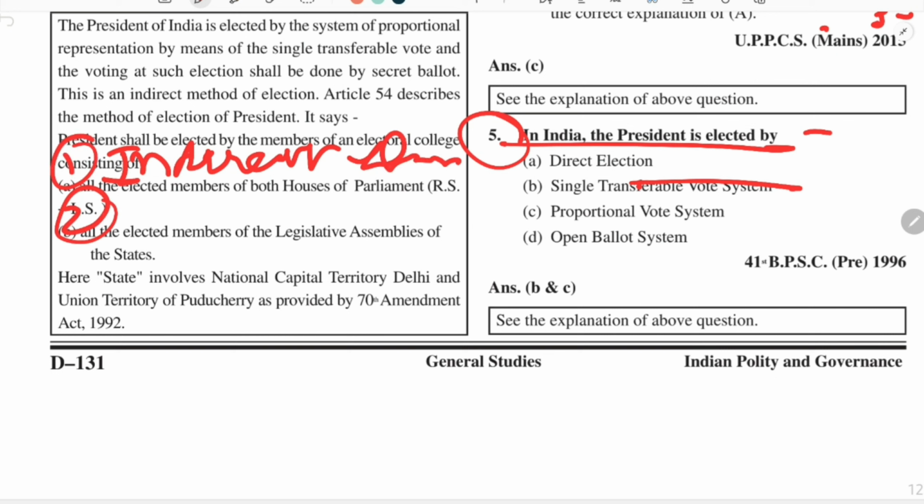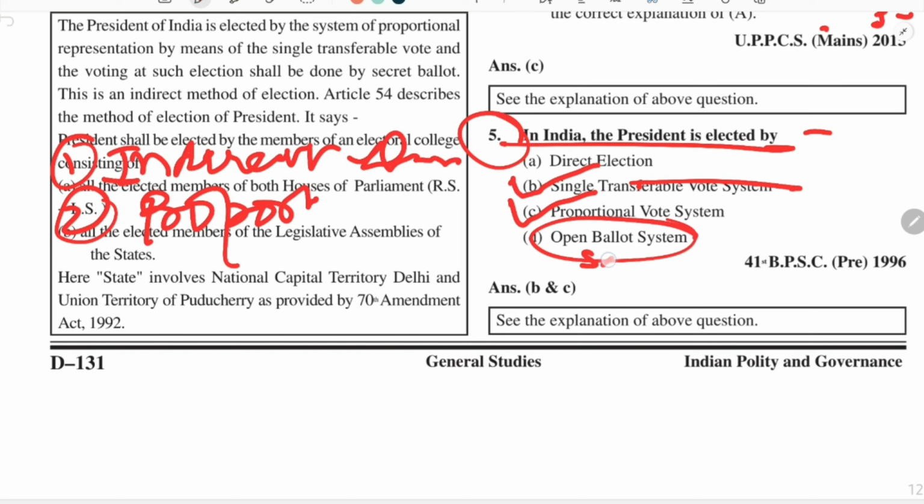Second, how the process of this election takes place. So first is that it takes place through proportional representation. There is a concept of single transferable vote system also, and instead of open ballot there is a system of secret ballot.